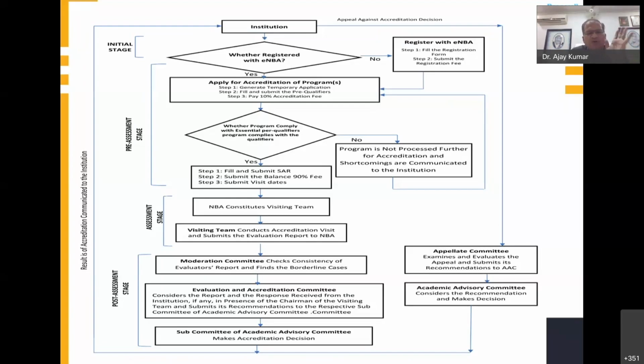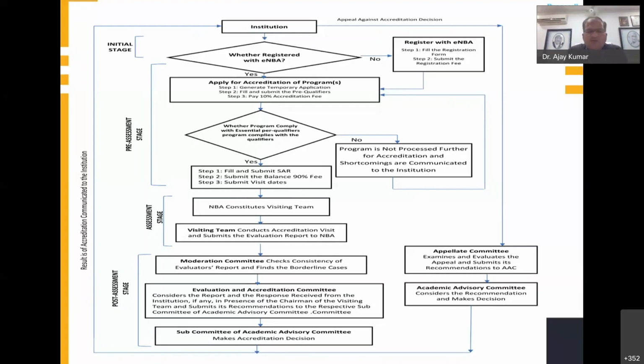If you are applying for 2 programs, it means five persons will come. 2 persons will be deputed for each program, and one will be the chairman. And if you are applying for 5 programs, the total members in the team will be maybe 11, two for each program, and one will be the chairman. So in this way, they are constituting the visiting team.